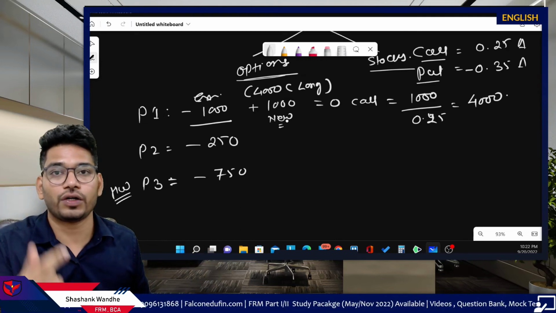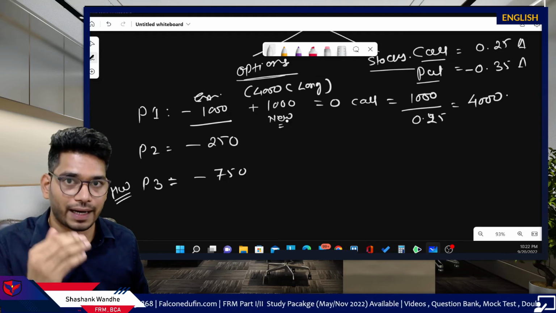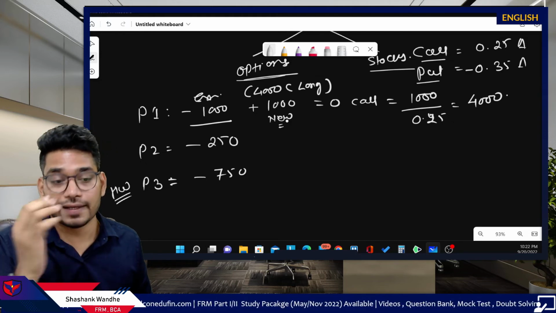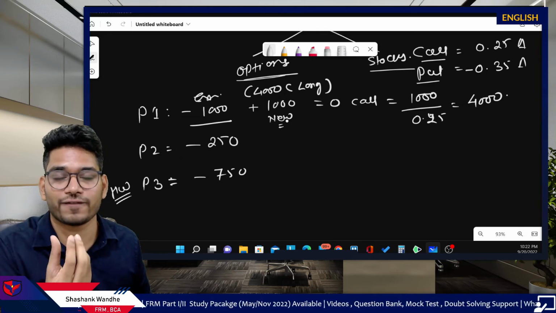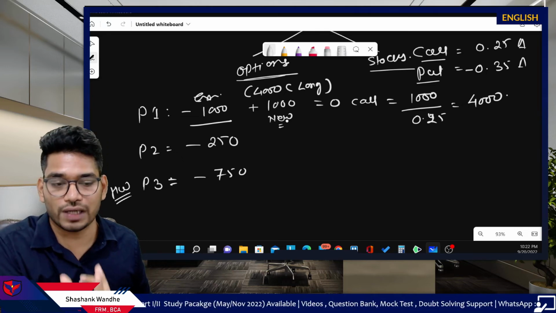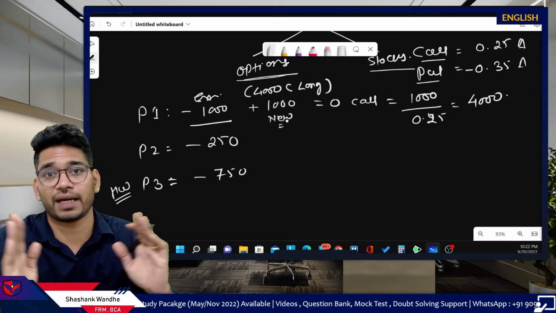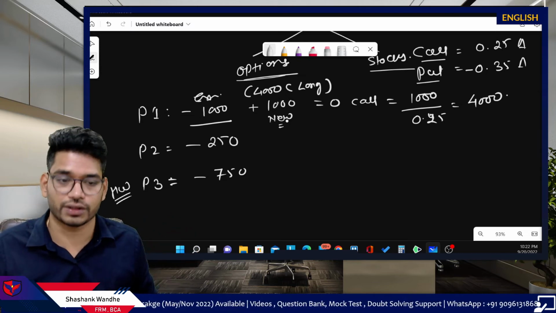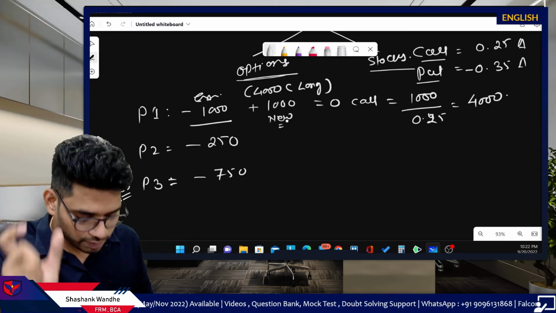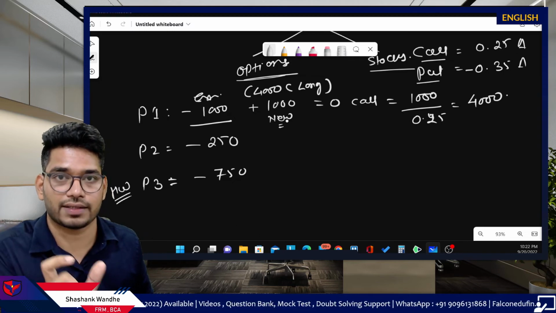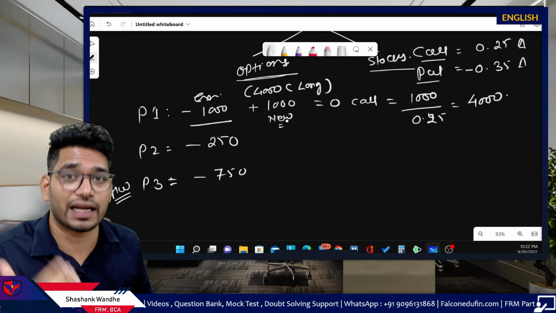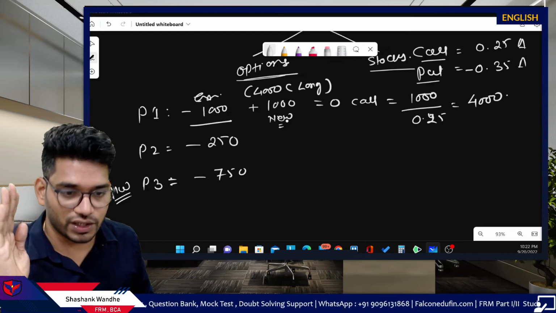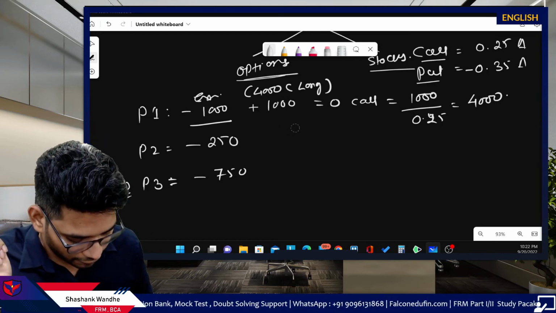This portfolio will not be affected by small changes in underlying price. Remember, delta is only the measure of small changes in price. It is not applicable if the price changes are large. So this is what you need to remember: small changes in the underlying price. I will repeat this again and again so it fits in your mind. Now this is the first thing.